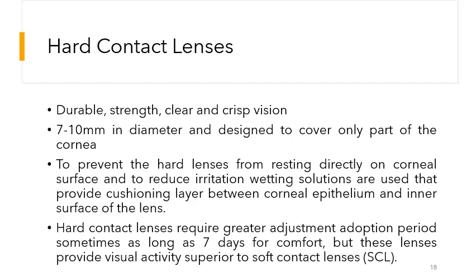If we go into the details of the hard contact lenses, they have the advantage of durability and strength. They are stronger as compared to the soft contact lenses. The other advantage of the hard contact lenses is their clear and crisp vision. They provide clearer vision as compared to the soft contact lenses. Their diameter is about 7 to 10 millimeter, and they are designed in such a way that they only cover part of the eye.